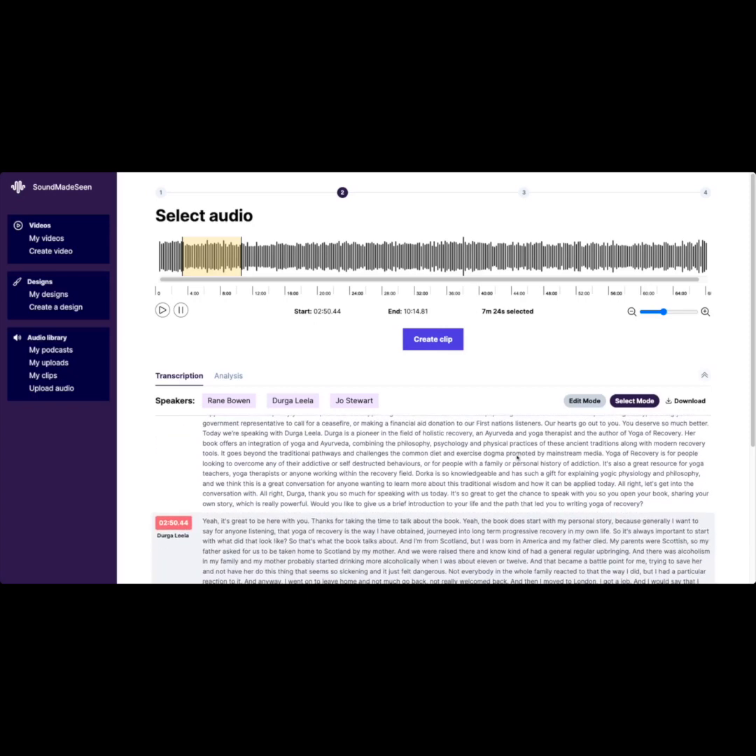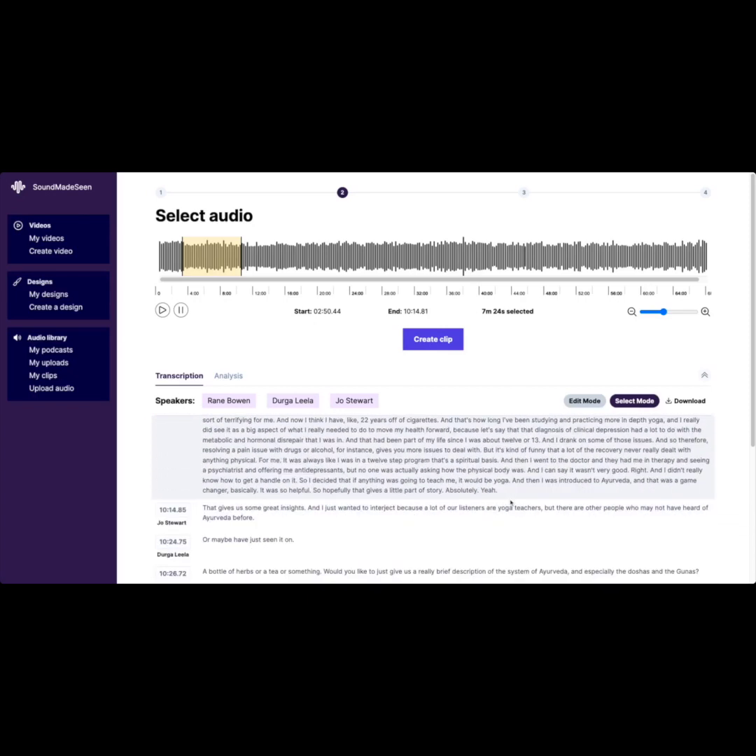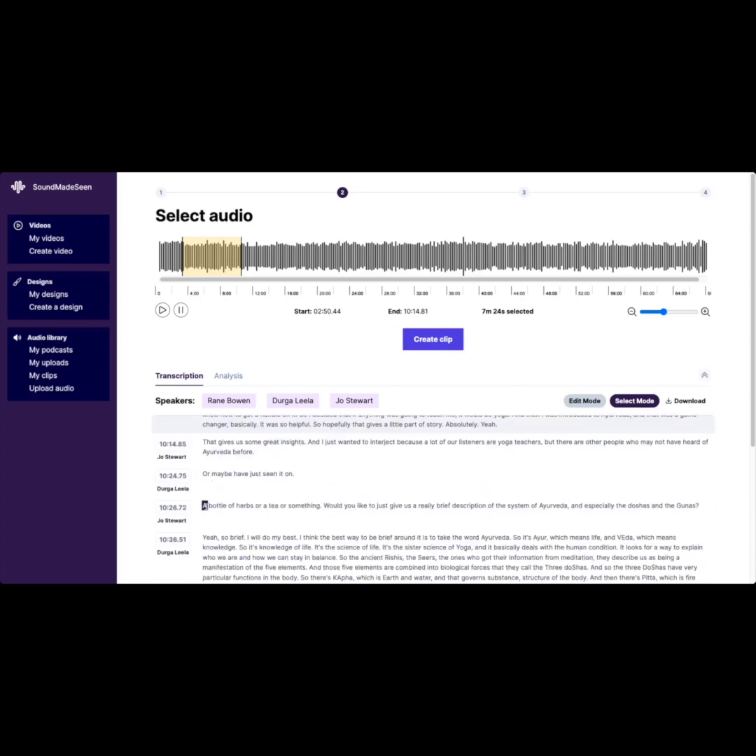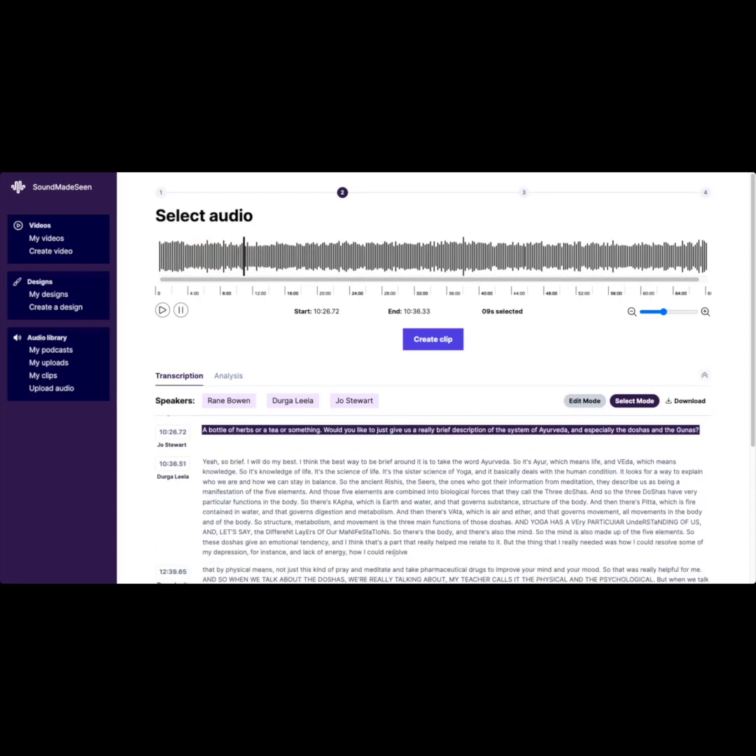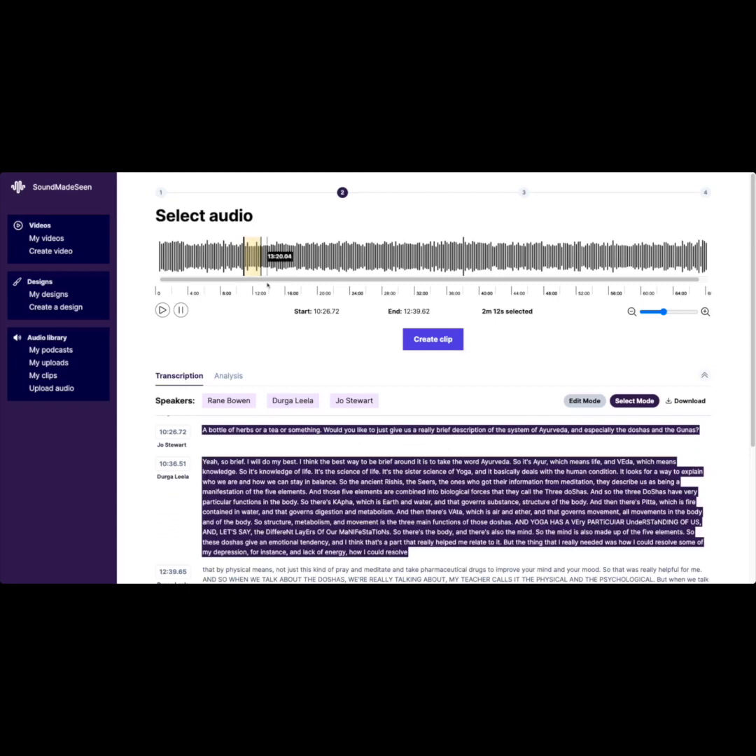And then I can just go through if I like, and click on a word, and then click on another word, and it'll also select that in the waveform editor, which you can see here. And this is just a small piece of text. Maybe I'll make that a little bit bigger. There we go. And then if I wanted, I could play that as well.